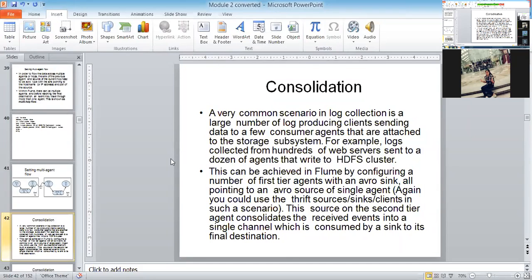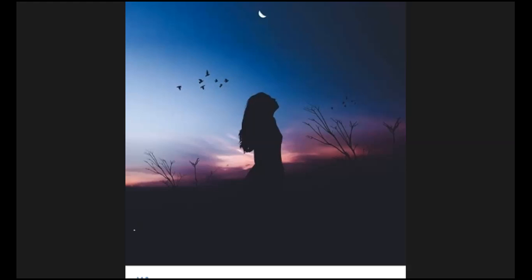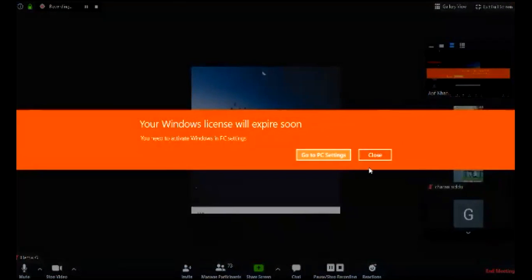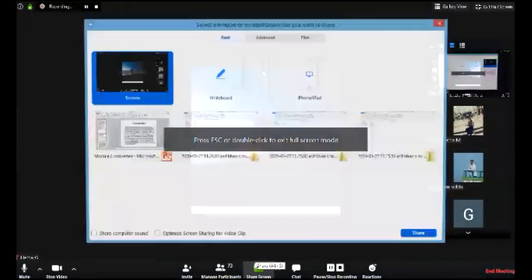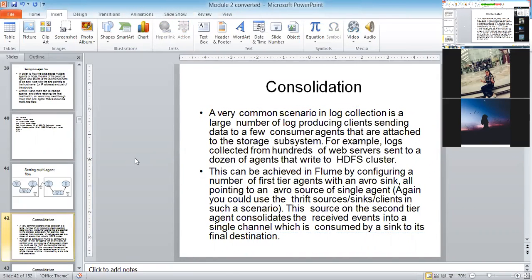So how are they going to consolidate the data? Based on tiers. They are going to consider first tier agents and second tier agents. So you need to consolidate all the data.